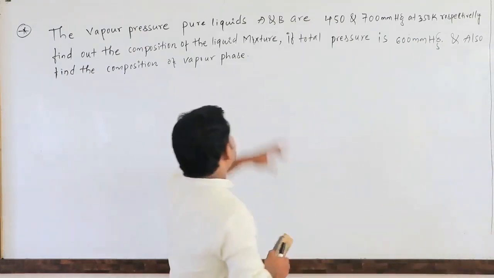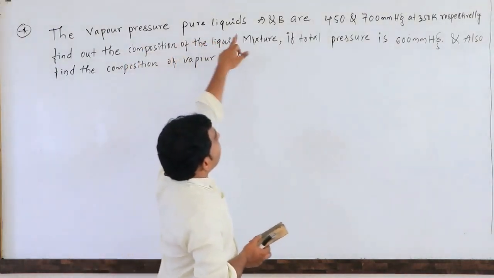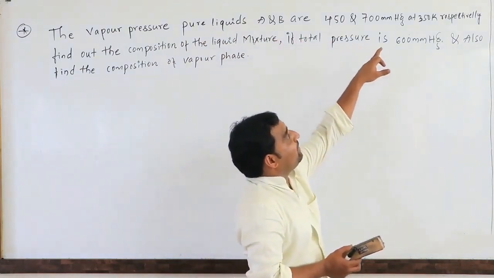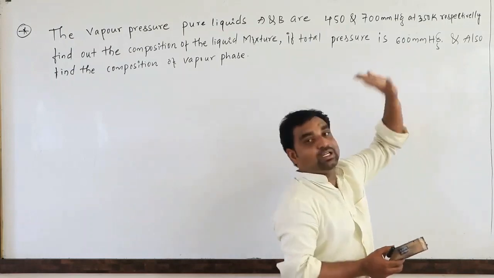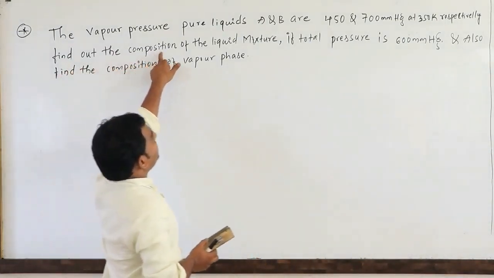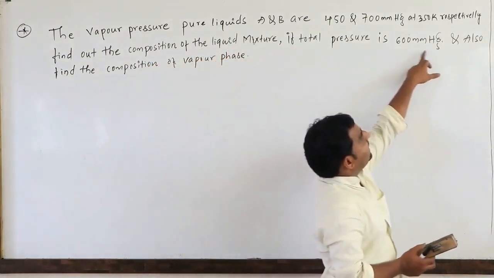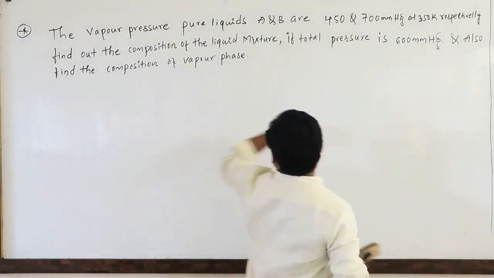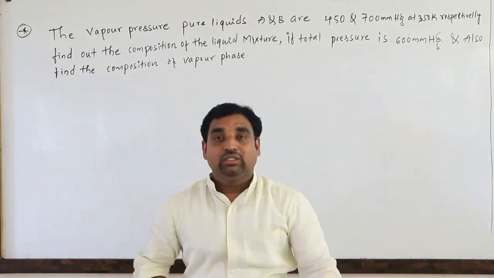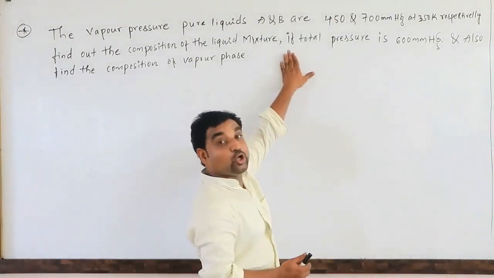The vapor pressures of pure liquids A and B are 450 and 700 mmHg at 350 Kelvin respectively. What you have to find out is the composition of the liquid mixture if the total pressure is 600 mmHg, and also the composition of the vapor phase. First you have to remember, if they are giving a total vapor pressure, this is based on Raoult's law.